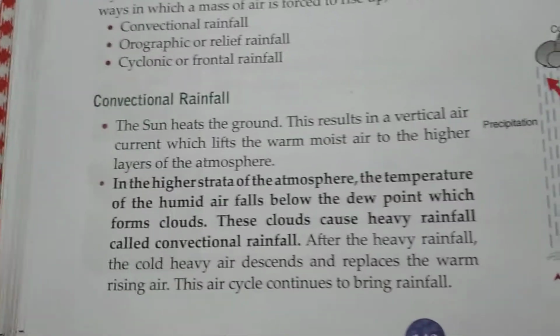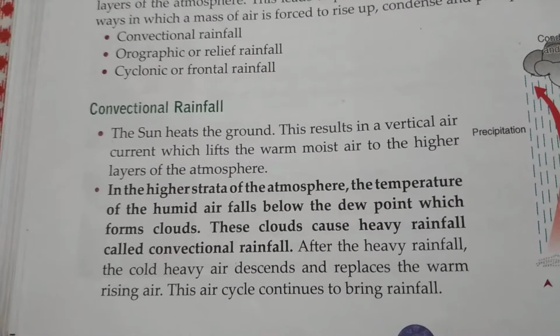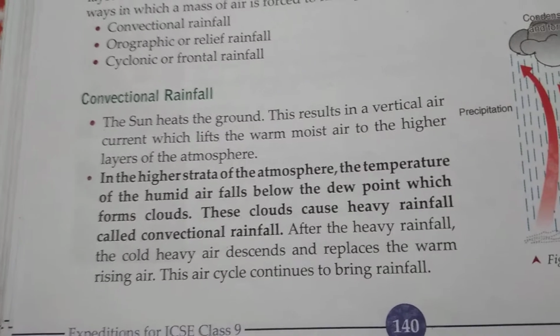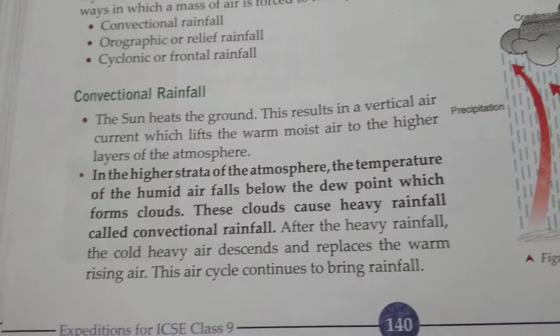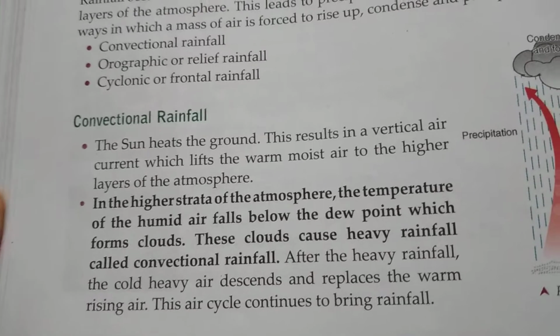Now the next thing we have to know is the different kinds of rainfall. The first category is convectional rainfall, a very common type of rainfall, usually experienced in countries near the equator.